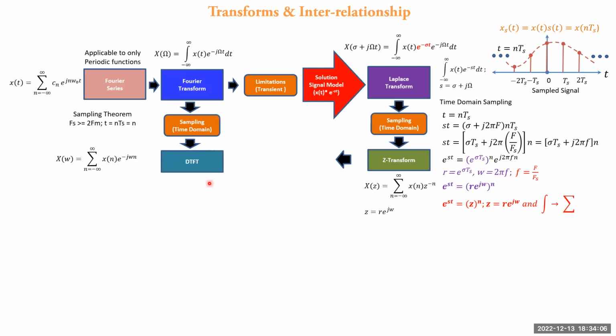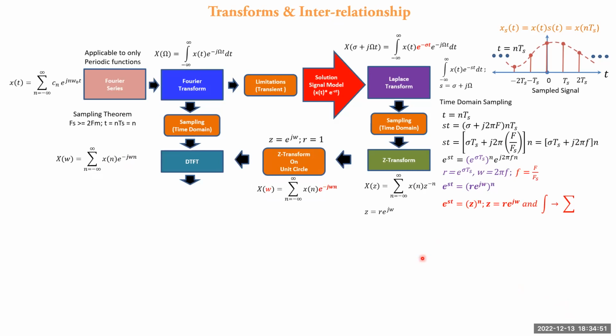It is the discrete time counterpart of the analog Fourier transform, and after substituting directly, you get the relationship x of omega equal to summation from n equal to minus infinity to plus infinity of x of n into e raised to minus j omega n, where omega is a digital frequency equal to 2 pi f, which we already computed.